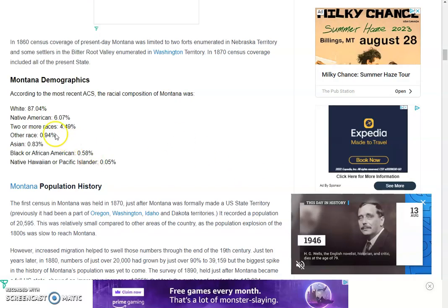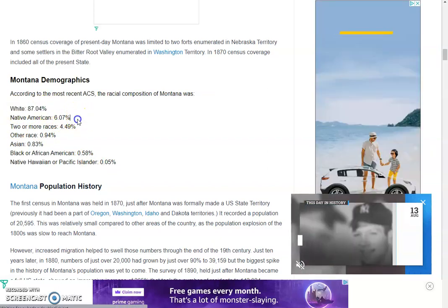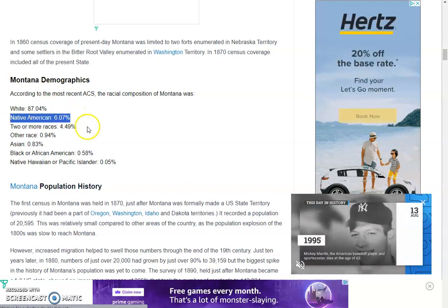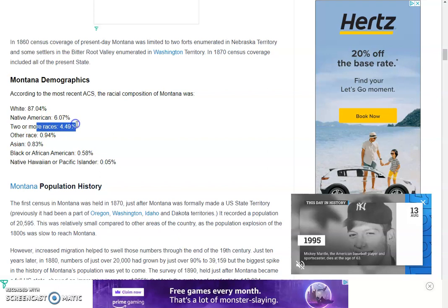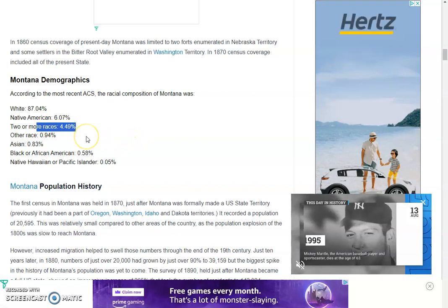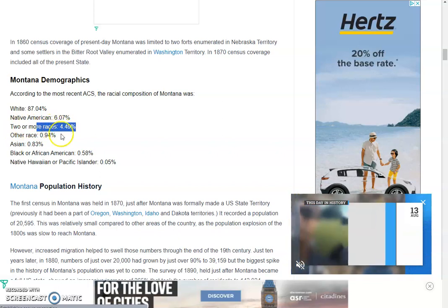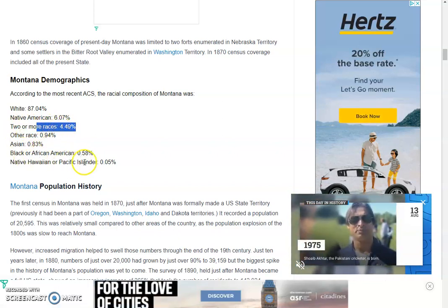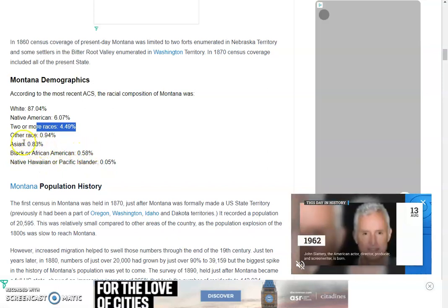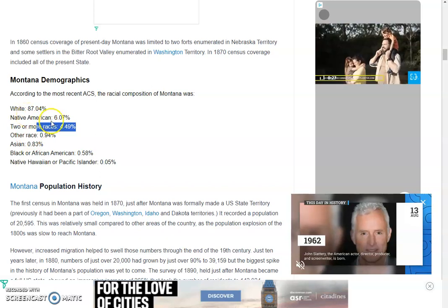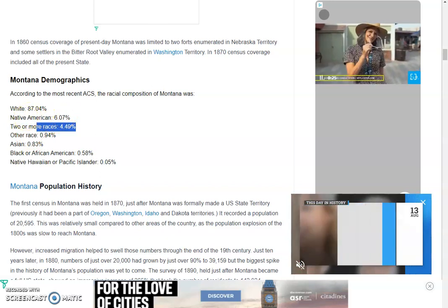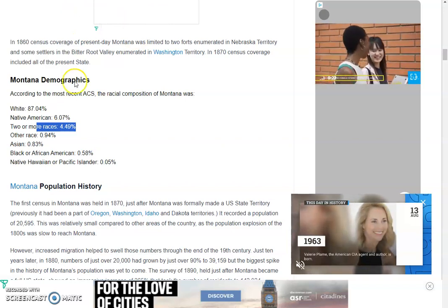So as far as diversity goes, we have 87% that are white, and then 6% Native American is the next biggest group. 2 or more races, 4.49. I did see on another site that Hispanic was just under 4%, so they're probably included a lot in this 2 or more. So you can see not very many African Americans or Black people or Asians, but pretty large group of Native Americans from our great state. So we can mention that.